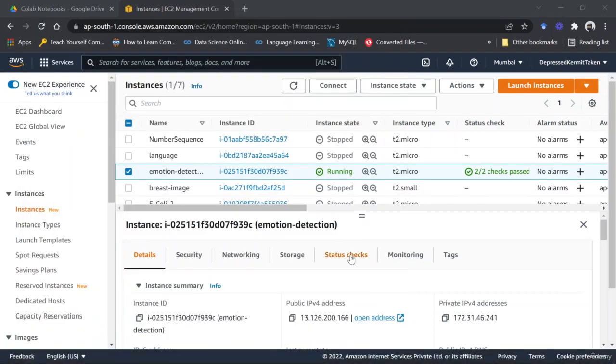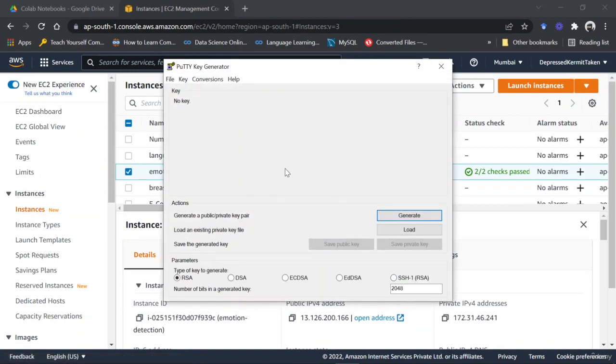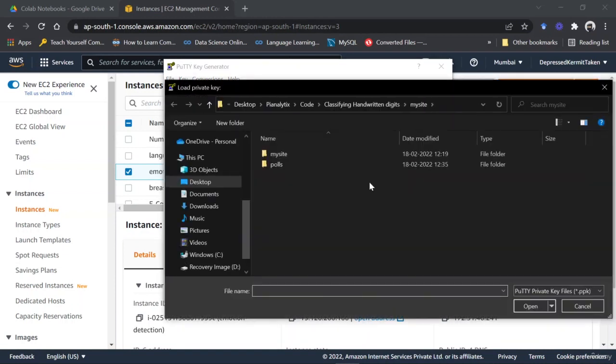So just open that up and it gives you the option of either generating a key pair or loading an existing one. We have already created our key pair through Amazon, so we have to load one. To load, click on load and browse into your directories where you have your PEM file. The key pair that gets downloaded is of a PEM format, .pem. So search for that.